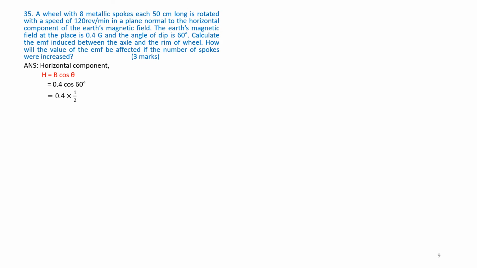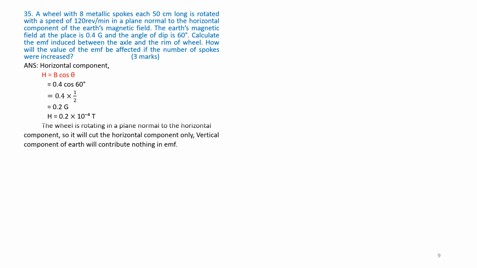Therefore, H is equal to 0.4 into half, that is equal to 0.2 G. That is H is 0.2 into 10 to the power of minus 4 Tesla. The wheel is rotating in a plane normal to the horizontal component, so it will cut the horizontal component only. Vertical component of Earth will contribute nothing in the EMF.